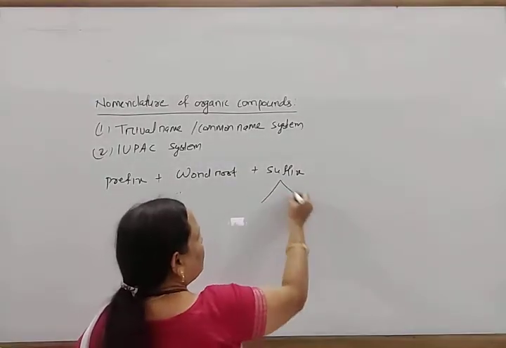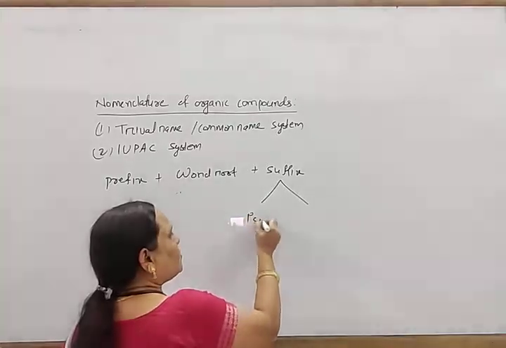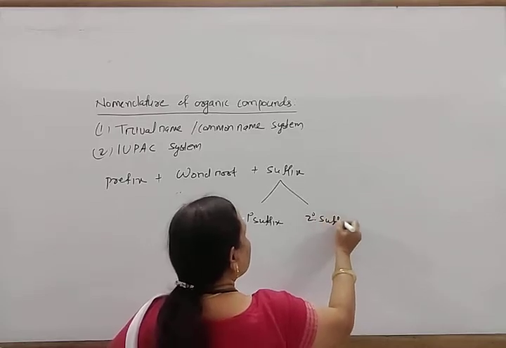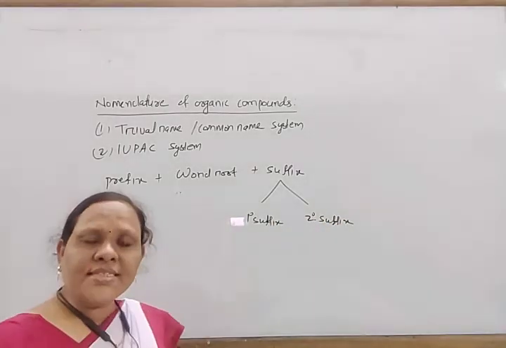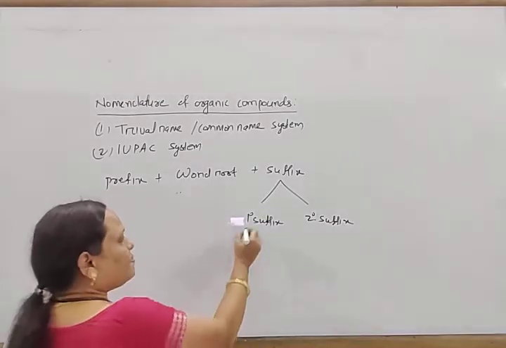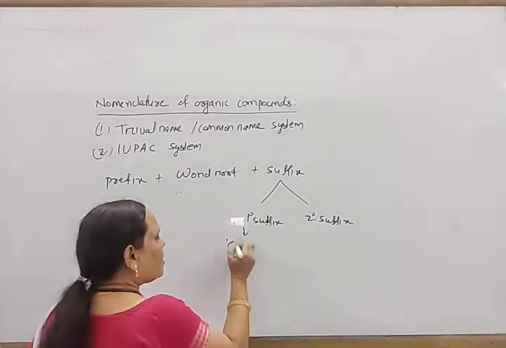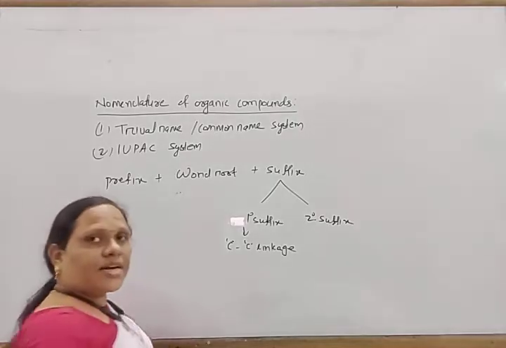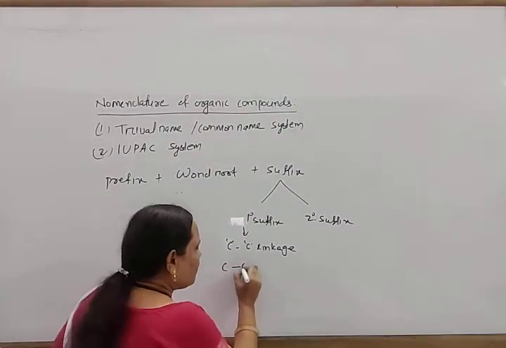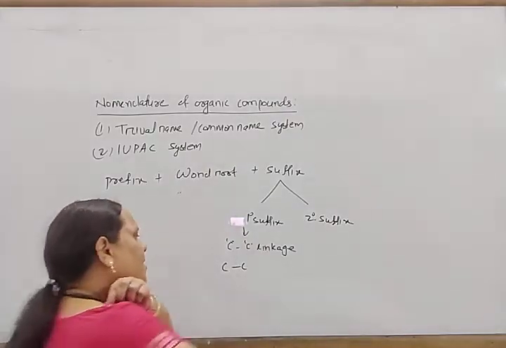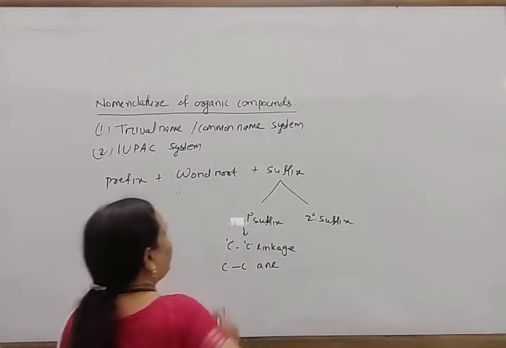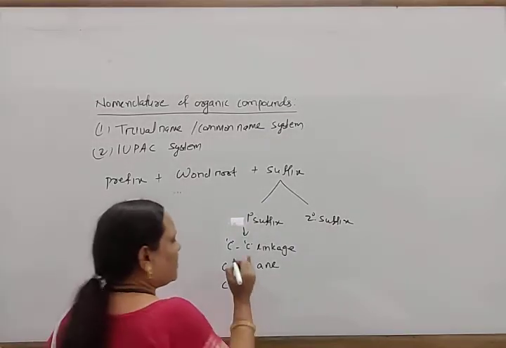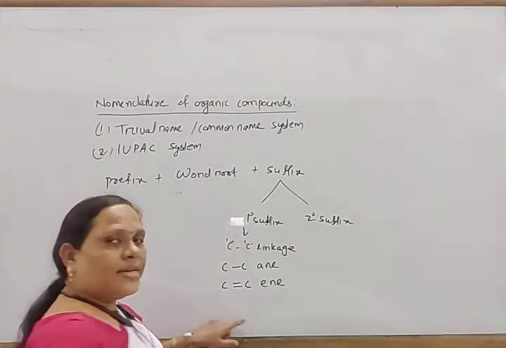The primary suffix represents the carbon-carbon linkage. If only carbon-carbon single bonds are present, then ANE is used after the word root. If a carbon-carbon double bond is present, then ENE is used.